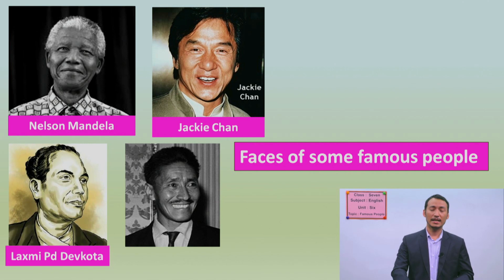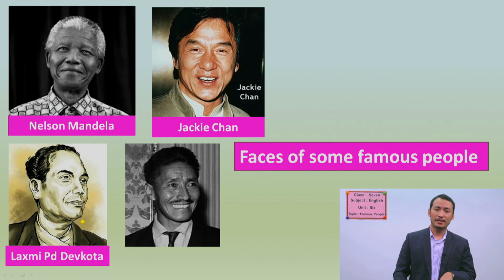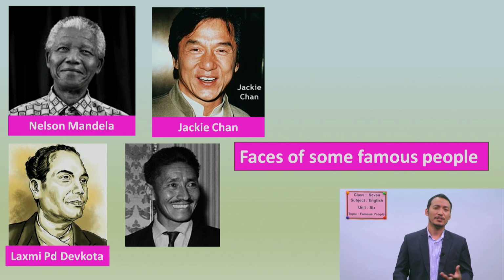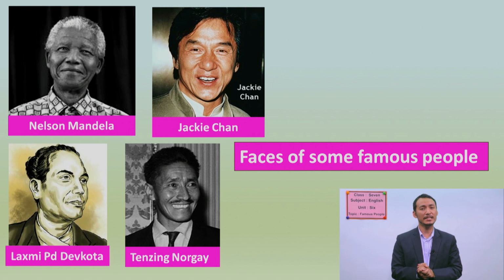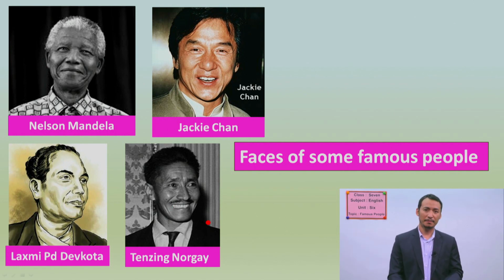Another one, okay, the person here is from Nepal and he is the greatest literary figure from Nepal, right? So you have seen his pictures in your book and you have even read some books or poems or stories, haven't you? Yes, you have, definitely. Another man who is smiling here is Tenzing Norgay, and he is the second person to reach the top of the world with Edmund Hillary, right? In 1953, they reached the peak of the world.